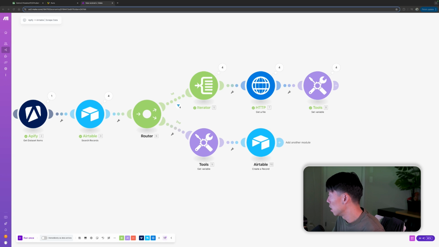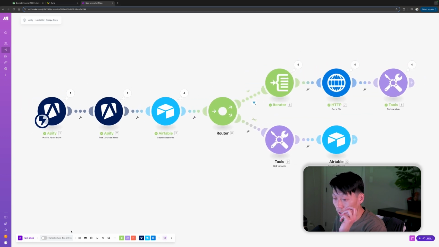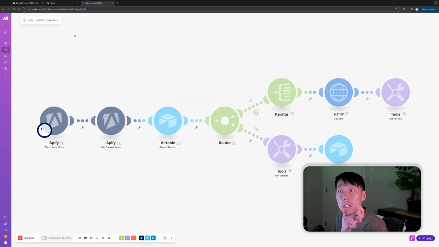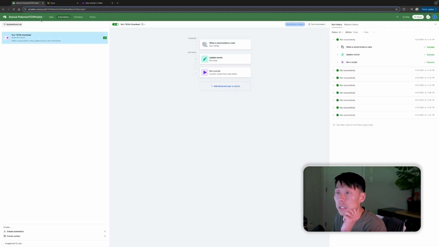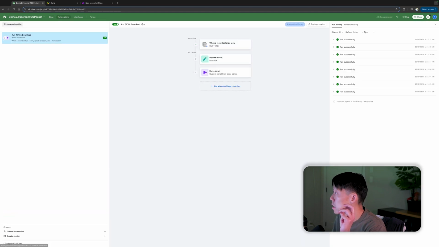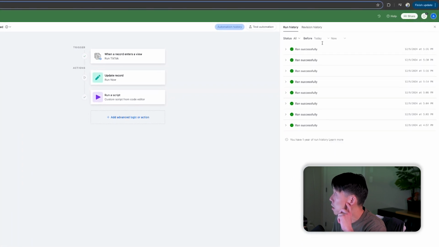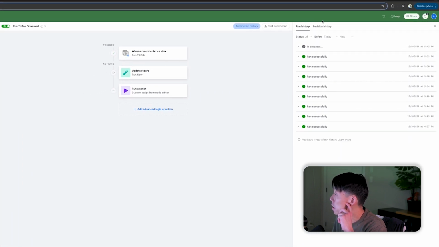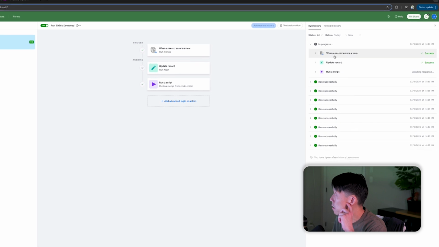Okay. Now, let's actually start testing this to make sure our Airtable database is set up. So I'm going to do a quick run. I'm going to do a run once. Let's just wait for new data. Okay. Let's go to data here. Let's go to run now. Automations. We'll see our run happen in just a moment. In progress. Here we go.